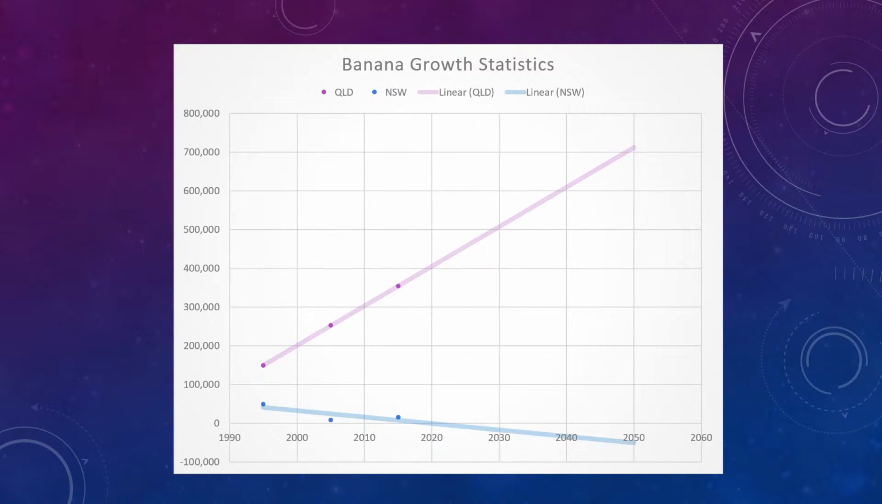In 2050, it is predicted that the dependency on growing bananas in New South Wales will be less profitable, and therefore the production would go down. While in Queensland, it will have a large increase due to population growth.